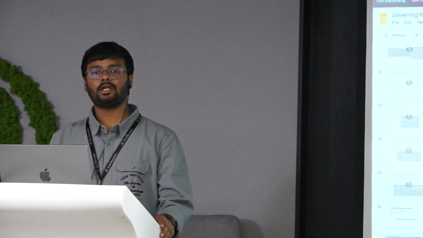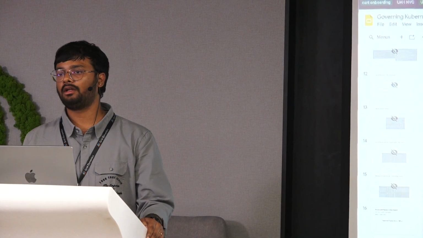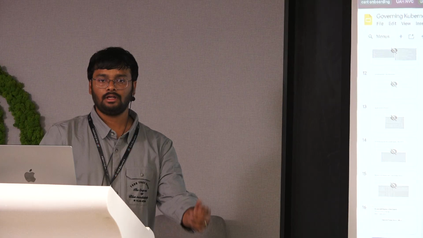I hope you guys understood the exact concept and how we will be running a Kubernetes cluster at scale. This is very important when the cluster is growing bigger and bigger. Proper policy enforcement should happen. If that is not there, as I said in the fintech example, it is a nightmare for the teams who are managing it. Thank you once again.